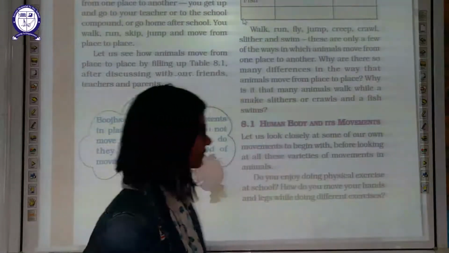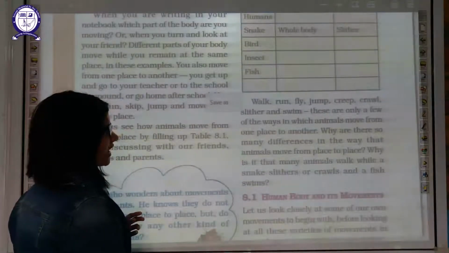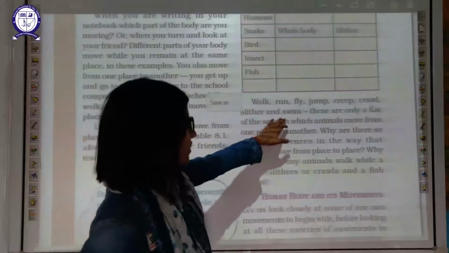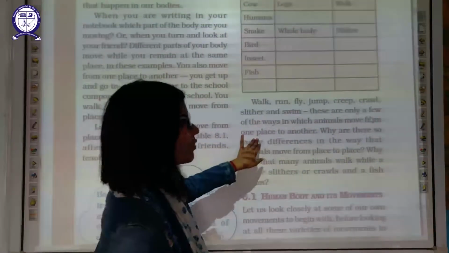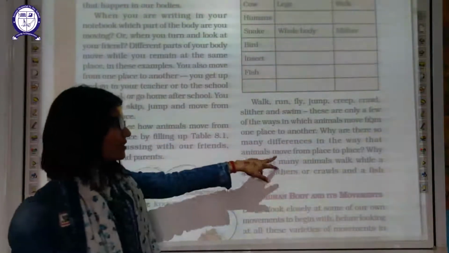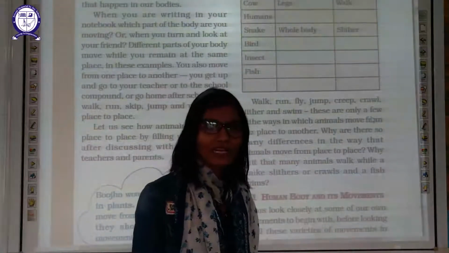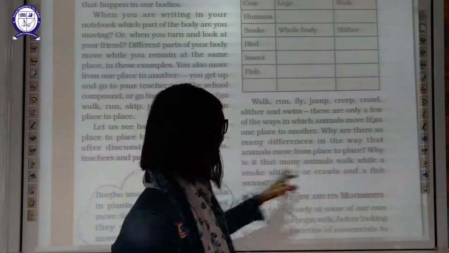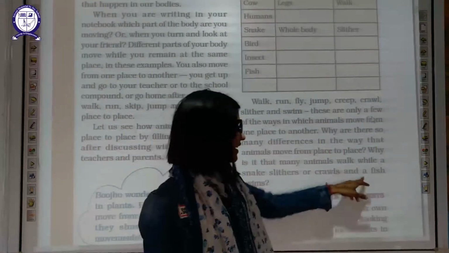Walk, run, fly, jump, creep, crawl, slither, swim. These are only a few ways in which animals move from one place to another. Why are there so many differences in the way animals move? Because of their body parts; they have different body parts. Why is it that many animals walk while snakes slither and crawl and fish swim?